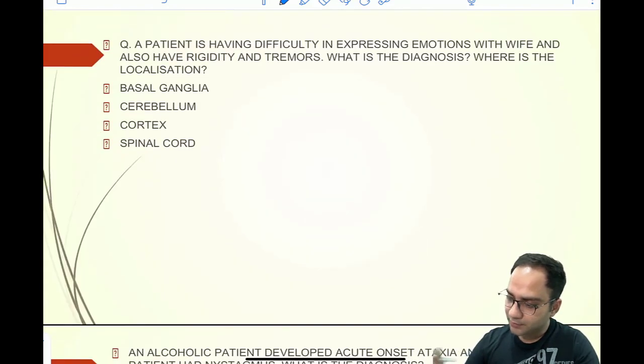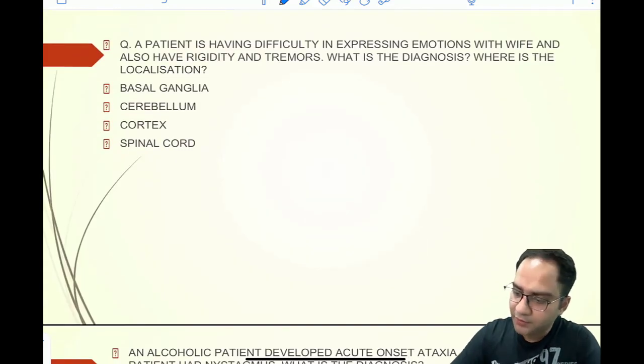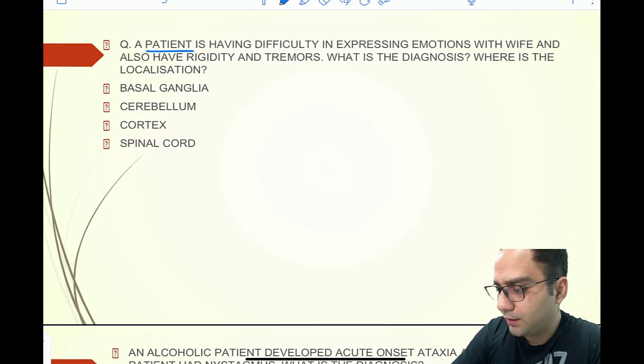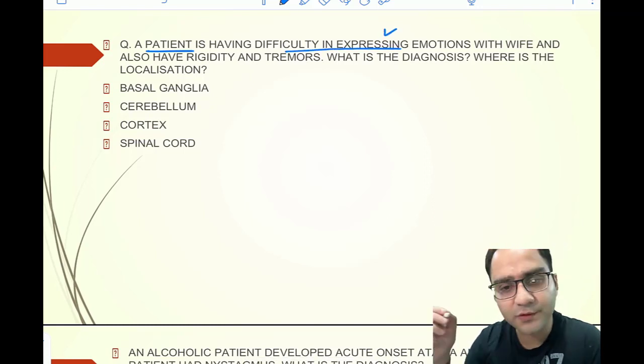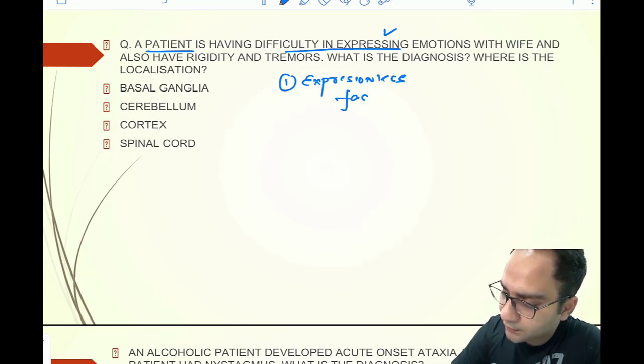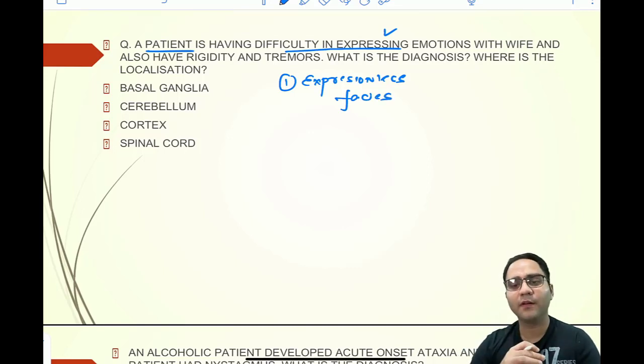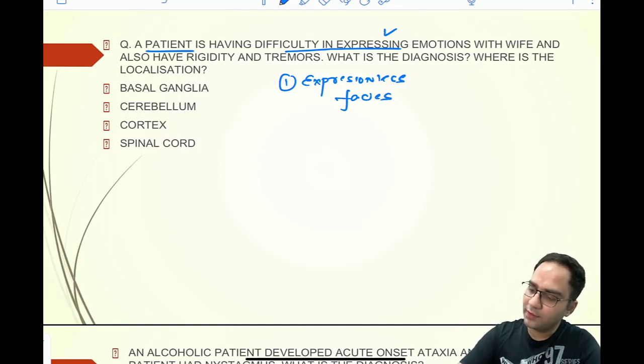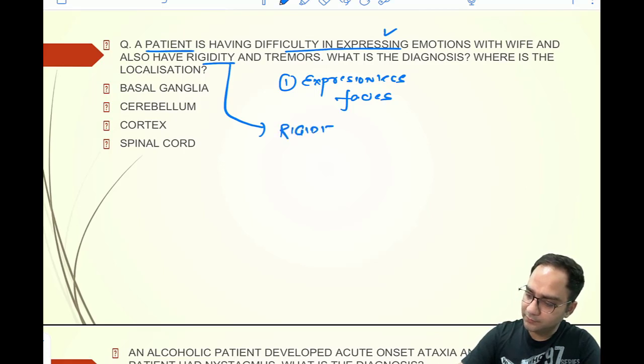Next question. You have a patient who is having difficulty in expressing the emotions. So that means first point you are getting is an expressionless facies. Along with that, patient is having rigidity and tremors.